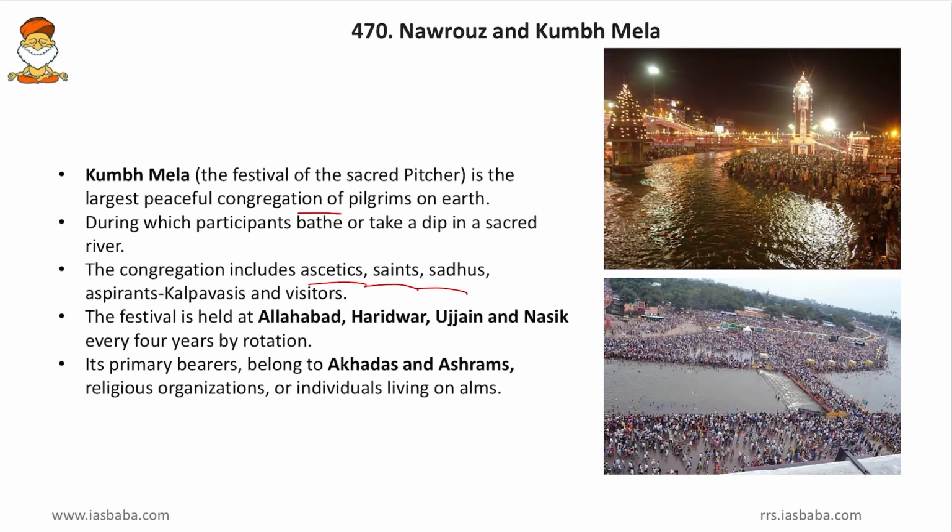Then the festival is held at Allahabad, Haridwar, Ujjain and Nashik. Friends, we know that Allahabad is on the bank of the Ganga Yamuna confluence, then Haridwar is on the bank of the Ganga river, Ujjain is on the bank of the Kshipra river and Nashik is on the bank of the Godavari river. So on the banks of all these rivers, people will assemble and they take the waters of these sacred rivers and pour it on their head or they directly take a dip in that river.